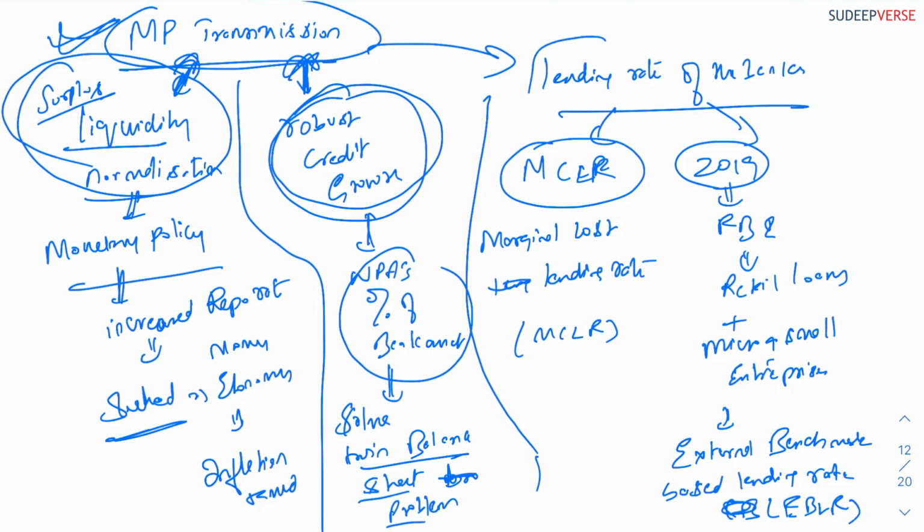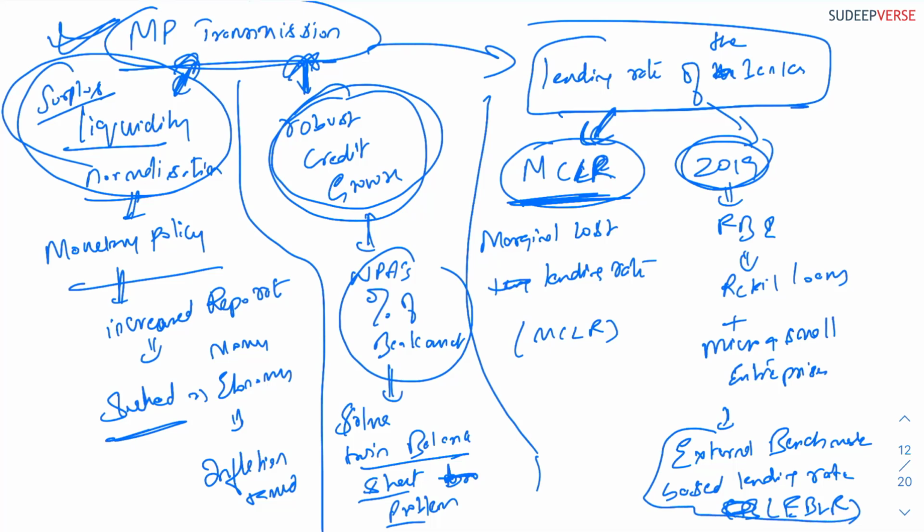The last is the lending rate of the banks. The lending rate of the banks is basically linked to MCLR, the marginal cost lending rate. However, in 2019 the RBI told banks to link it to the external benchmark lending rate. See what the difference is: the marginal cost lending rate is basically dependent upon the bank's internal decision.